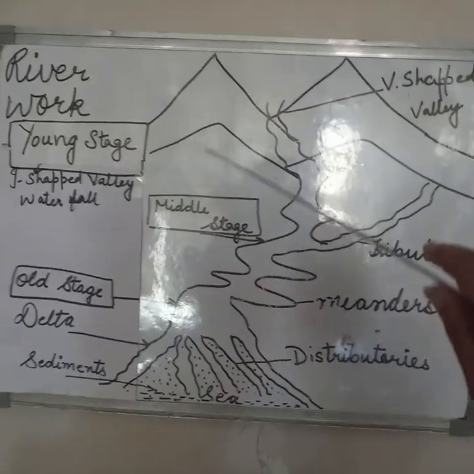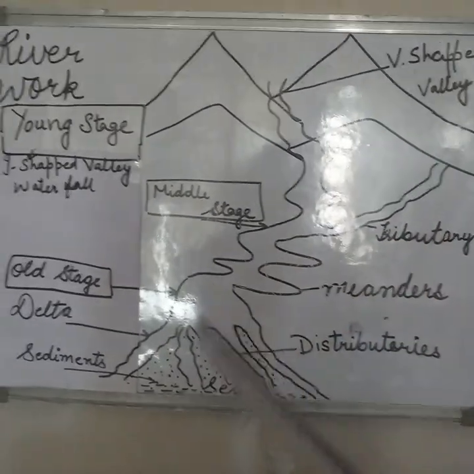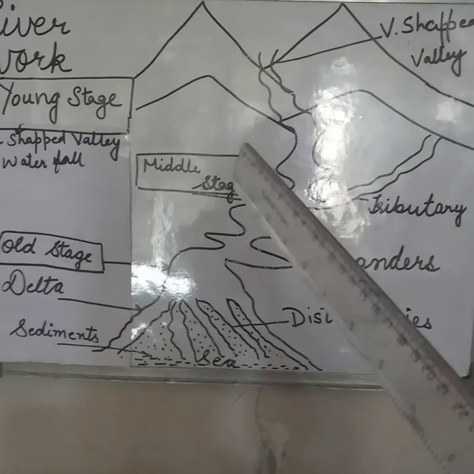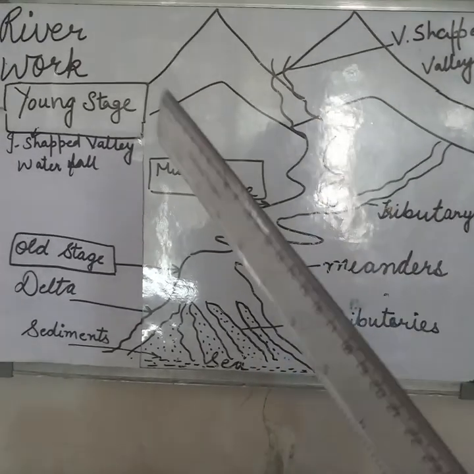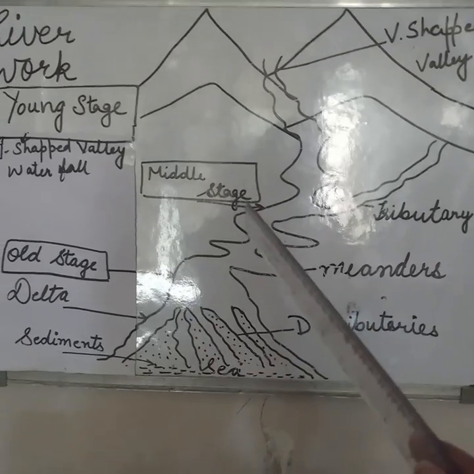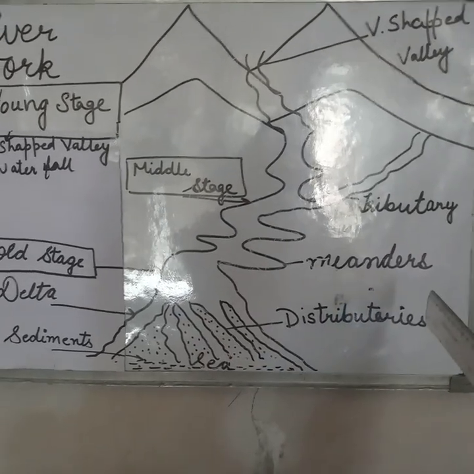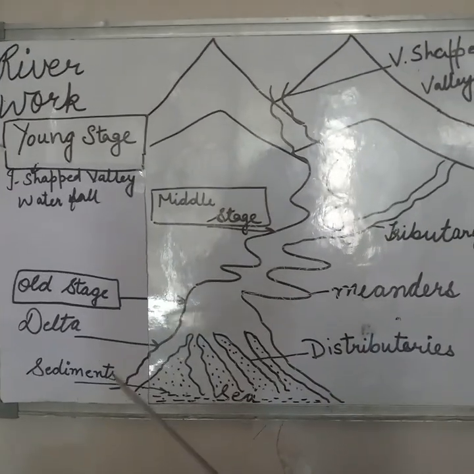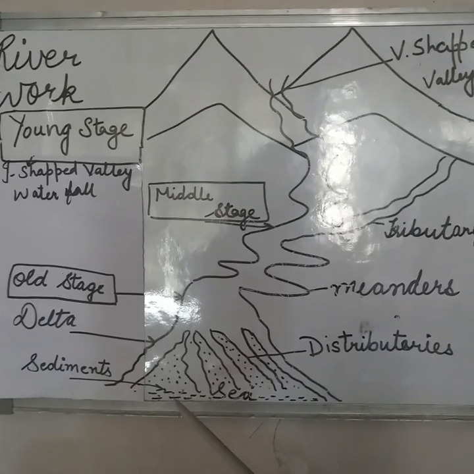Okay. Now there are three stages of a river. In the young stage, V-shaped valley, I-shaped valley and waterfall are formed by the river; in the middle stage, meanders are formed by the river; and in the old stage, a delta is formed by the